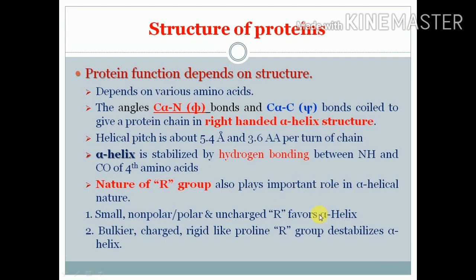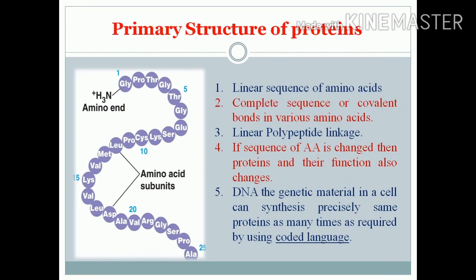That plays an important role. If the R group is small, non-polar, or polar and uncharged, that favors the alpha helical structure. While bulkier, charged, or amino acids containing cyclic nitrogen, that is secondary nitrogen, for example proline, destabilize the alpha helix structure. We will see the structures of the proteins.